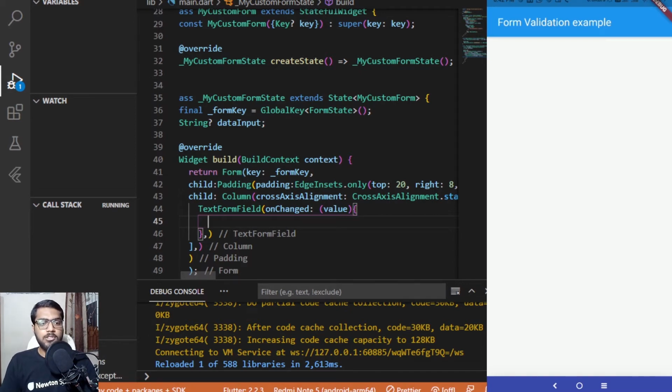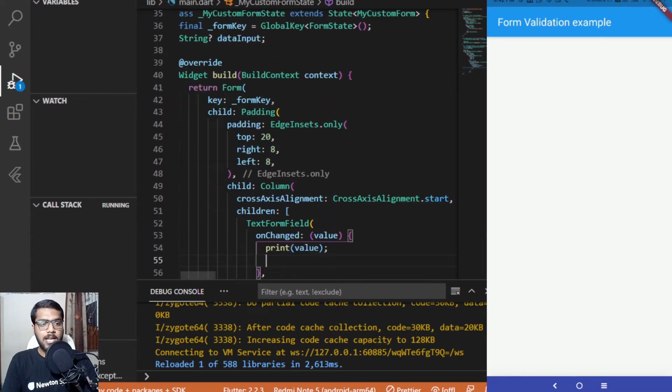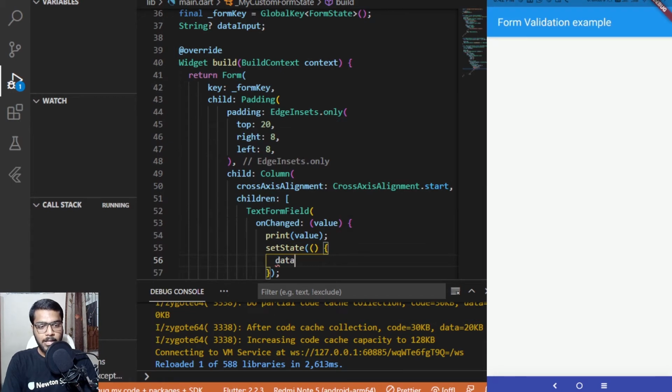So that's why we have this onChanged method, where we can add whatever we want to do. Here what I'll be doing is printing the value we are getting through this value which I have added above, and we'll also be setting the state of the variable which we have created, the data input variable, and updating its value with whatever we are getting over here.